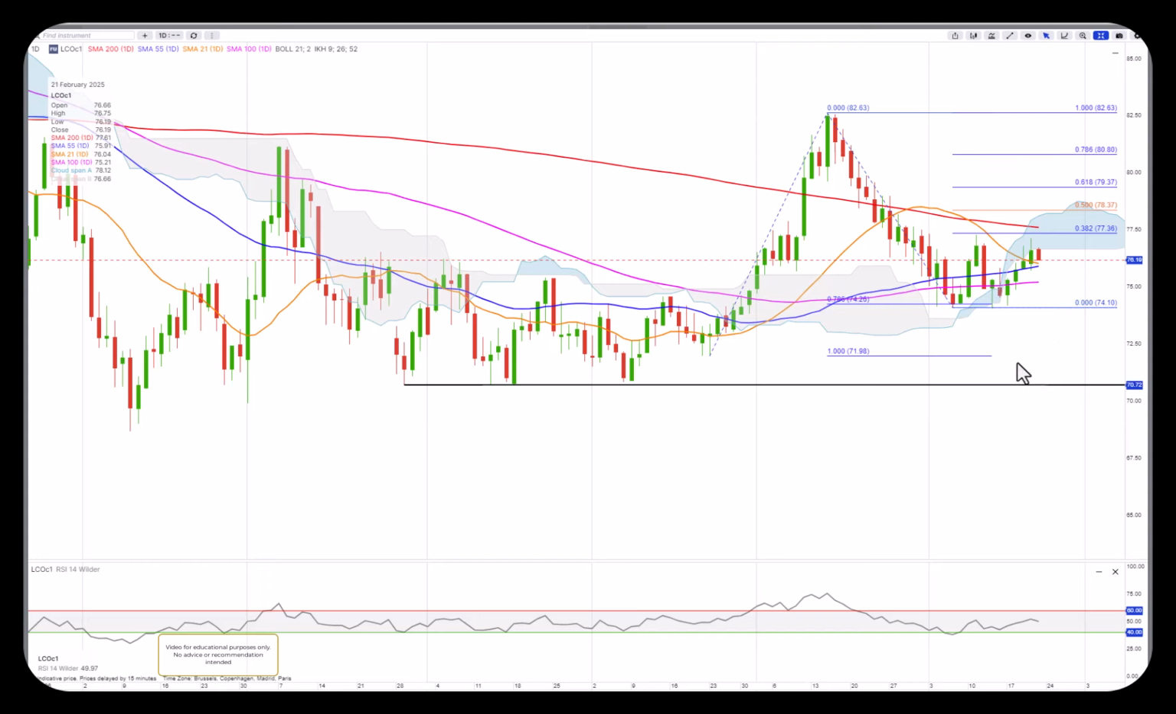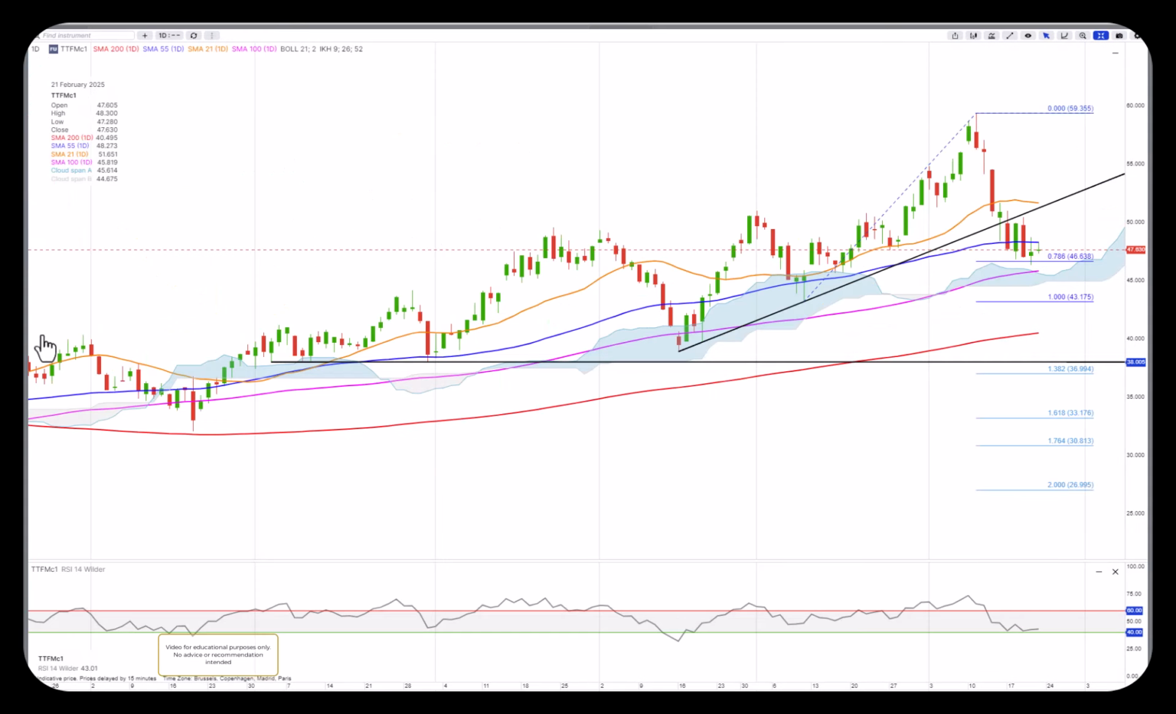Dutch TTF gas or European gas also, I think we'll see a bounce here from the 786 retracement. It seems like it finds some good bids here, and if it can start pushing higher and back above the trend line, then it is likely to resume uptrend. Otherwise, if it takes out the lows from yesterday, then we could see a push lower to 73, maybe even lower. The US Henry Hub gas pushing higher.